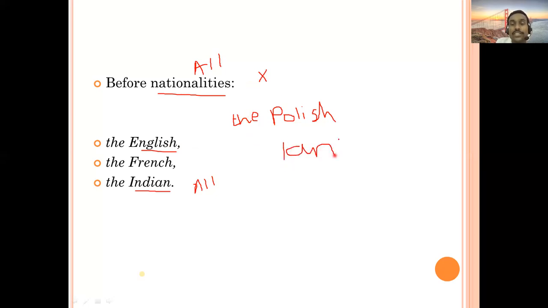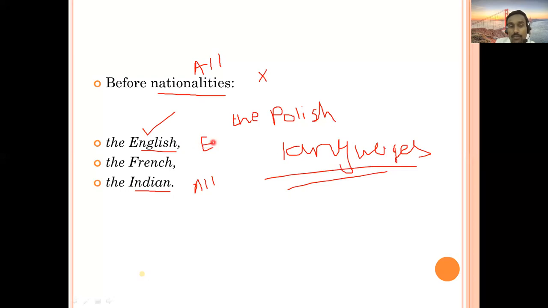Before names of languages, will you use article or not? English, that is nationality, so the English. But if it is language, in that case, will you use or not? Yes, sir. If you are going to use it before language, then what will be the difference? How can you find out the difference? The English means nationality and the English means language.